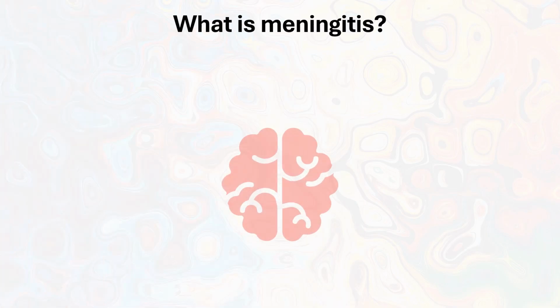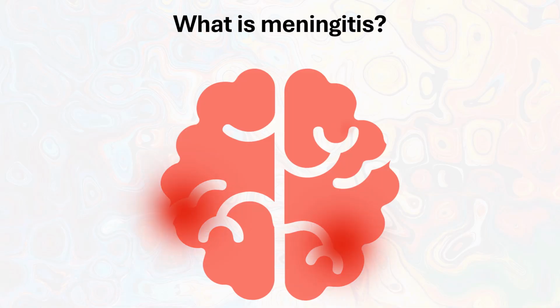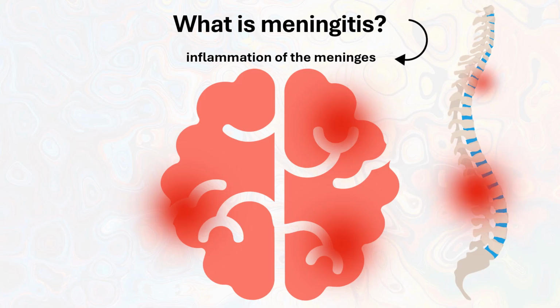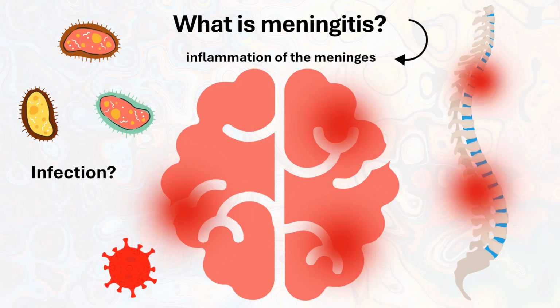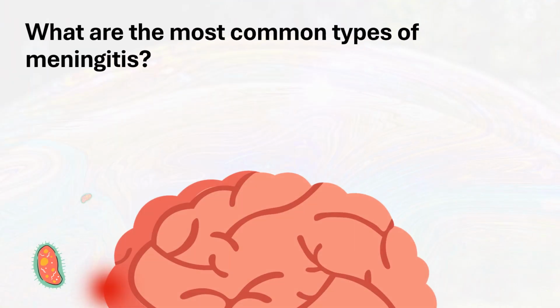What is meningitis? Meningitis is an inflammation of the membranes that cover the brain and spinal cord. Some types of meningitis, especially infectious ones, require special attention to prevent the infection from reaching the brain. What are the most common types of meningitis?